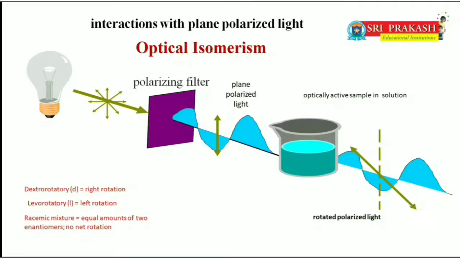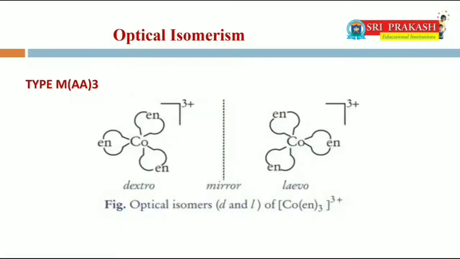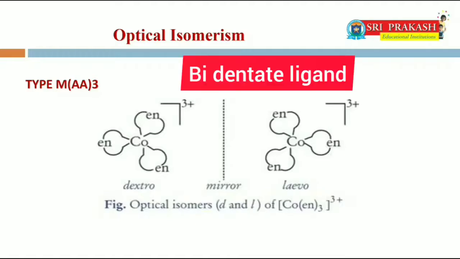The isomer that rotates the plane of polarization to the right side is said to be dextrorotatory. It is labeled the dextro or D isomer. Its mirror image rotates the plane of polarization to the left. It is said to be levorotatory and is labeled the levo or L isomer. The major requirement for optical isomerism is a bidentate ligand.